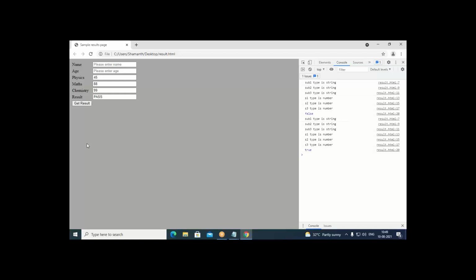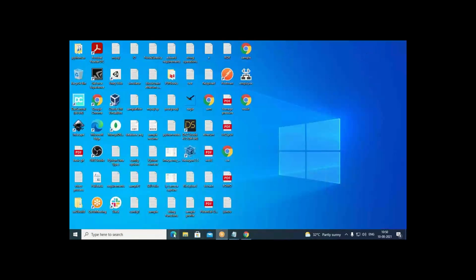So like this you can use JavaScript to manipulate HTML. Here I have written a small function. So where is that function? I closed that. Okay.